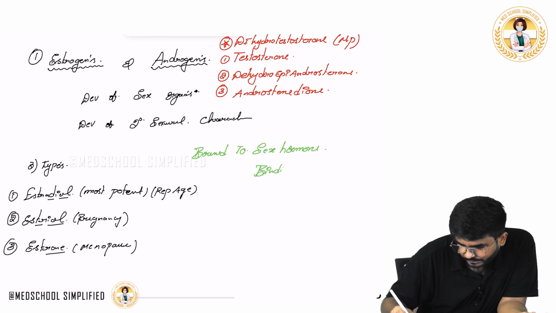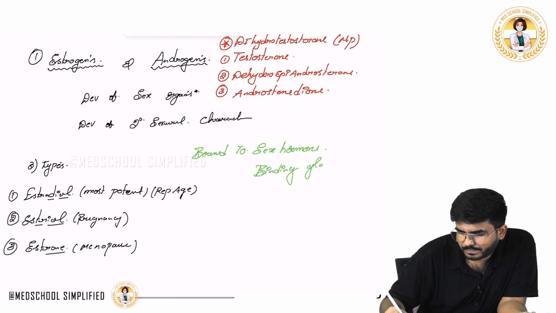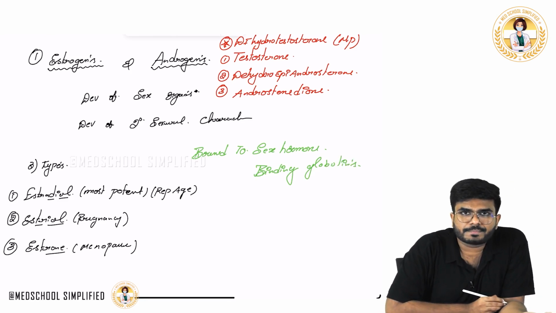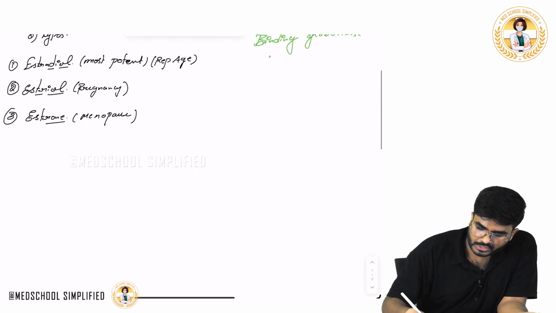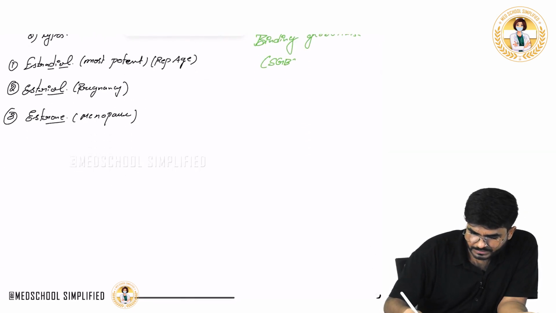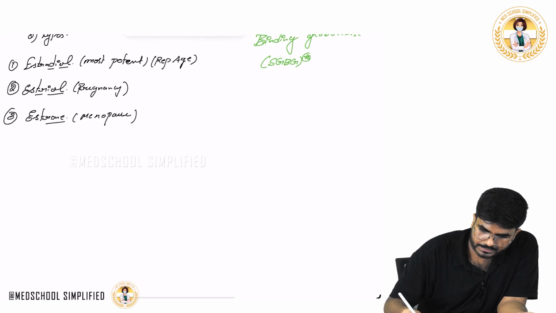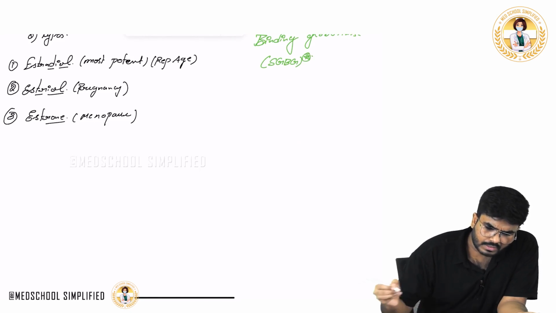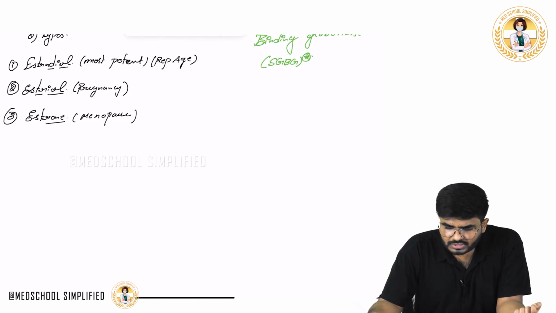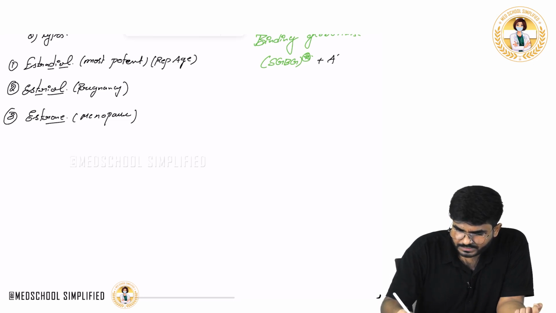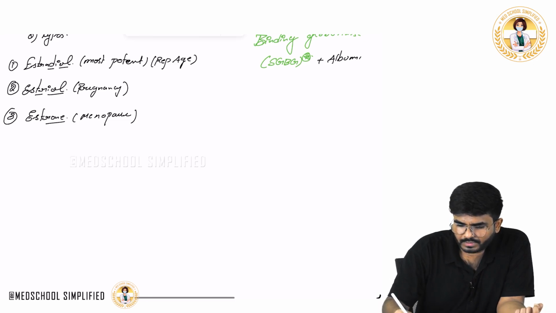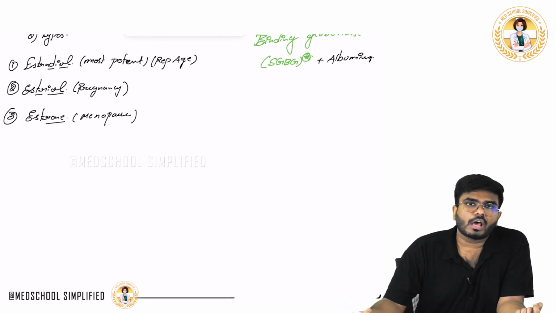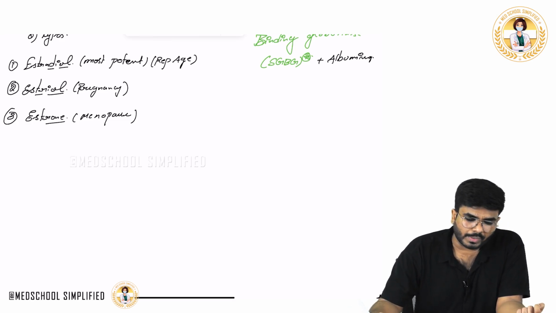In short we can call it SHBG. A smaller amount is also bound with albumins, but majorly it is bound with the sex hormone binding globulins.